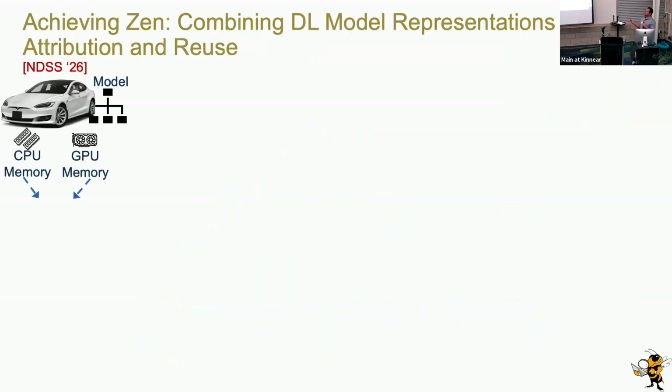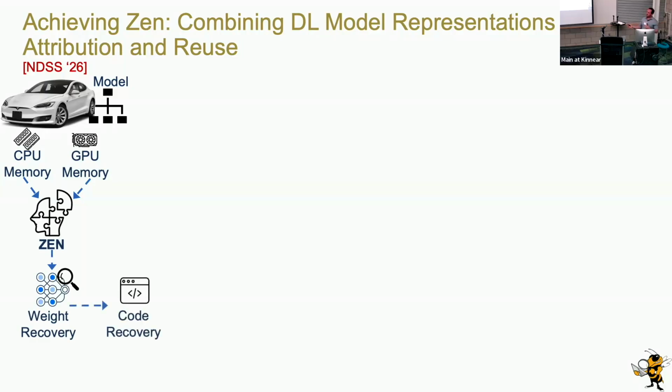So based on that, we have to create a new system called Zen, which combines PL model representations for attribution and reuse. This takes the same inputs, the CPU and GPU memory, and we apply the same approach for weight recovery. The weights are still in memory, there's nothing special about that. We also recover the code of the process this time. We isolate the model specific code.